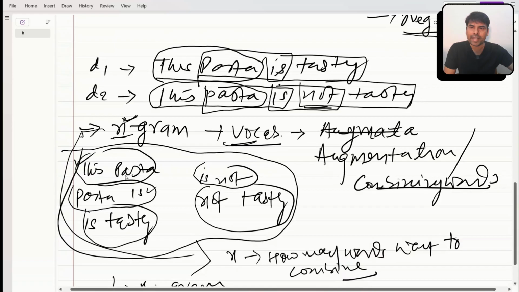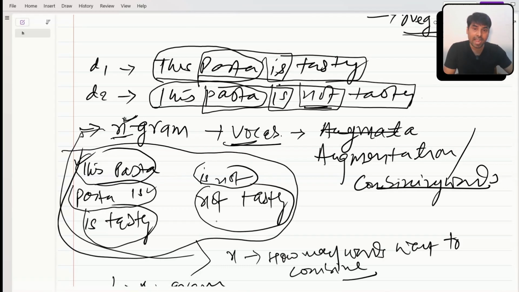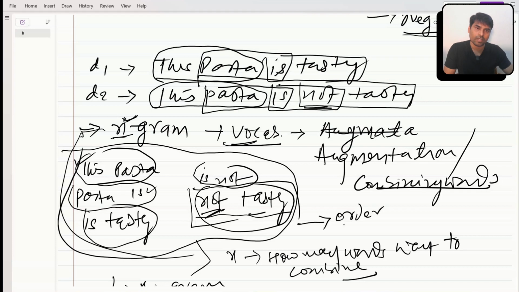So why am I combining these 2 words? How am I solving the problem? Because here you can see that I'm capturing the order, because not tasty is coming, right? I'm able to capture not and tasty, so here I'm getting the order of words. And also I'm able to capture the negation. This is very important.